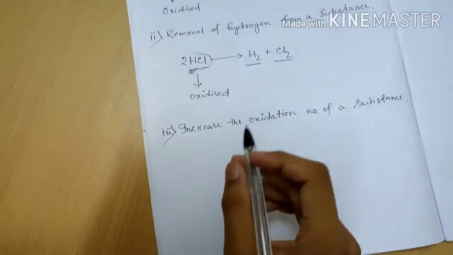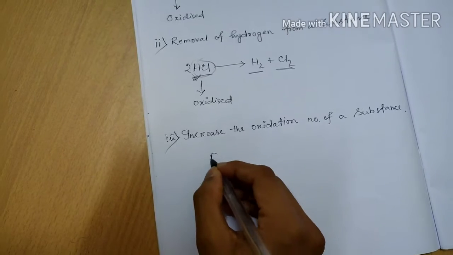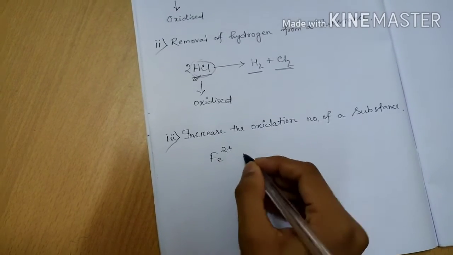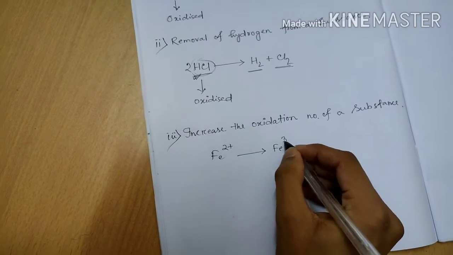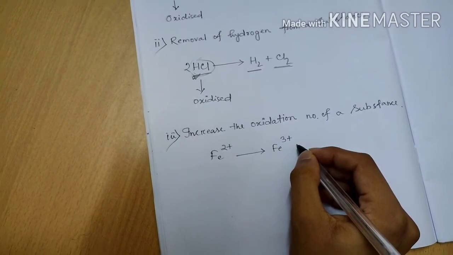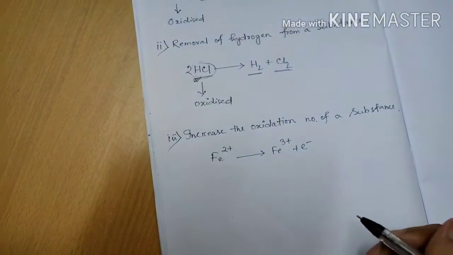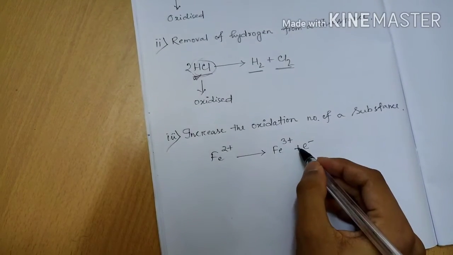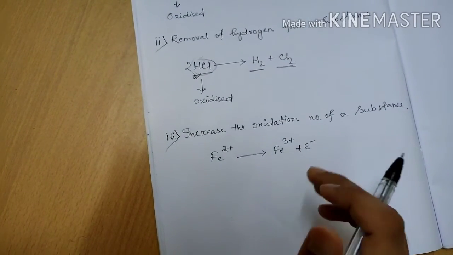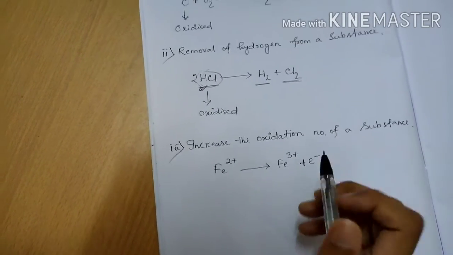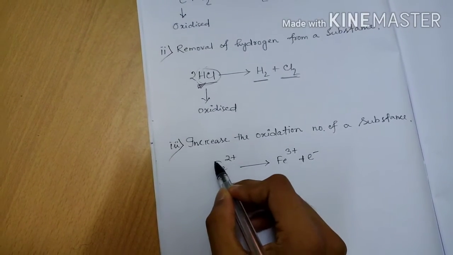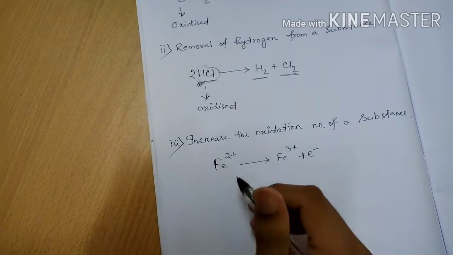Now you see Fe2+ gives Fe3+ plus 1 electron. First you have to know what is oxidation number. Oxidation number is nothing but the charge of the substance.